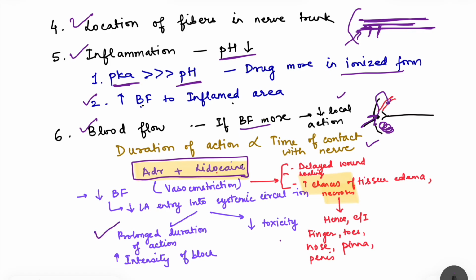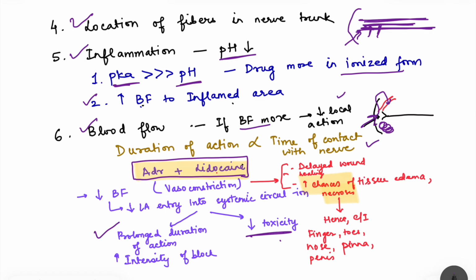So this is going to prolong the duration of action and also the intensity of block, and it is also going to decrease the toxicity because LA is not going into the blood vessel, and hence the rate of entry into the blood is lesser, so the rate of going into the various tissues is lesser, and in fact the entered LA will be metabolized by the liver. If it is going too fast, then the metabolizing capacity of the liver may be overwhelmed. There will be accumulation of the local anesthetic in the blood vessel and in other tissues, causing toxicity.